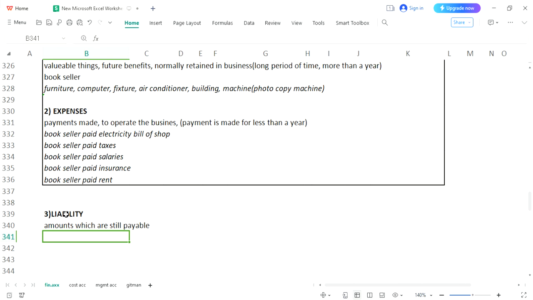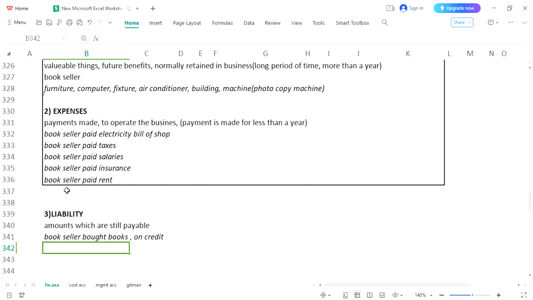An example we can take is a bookseller. He bought books, but he had not paid. He had bought these books on credit. So the bookseller has bought books on credit.